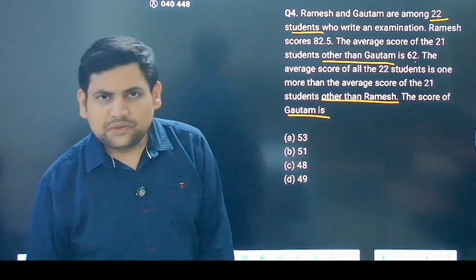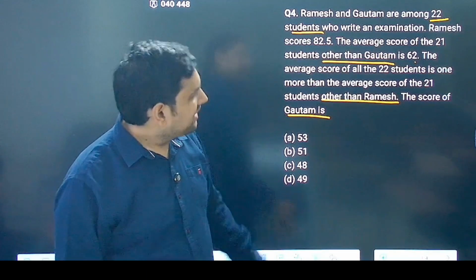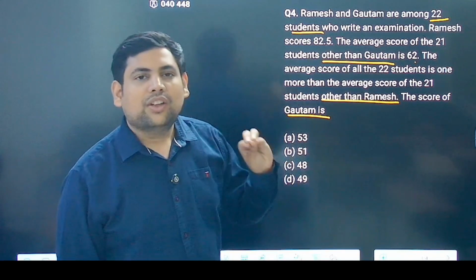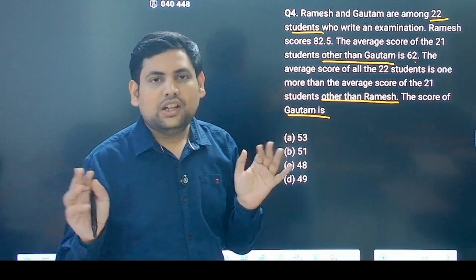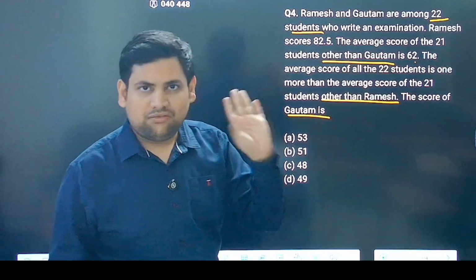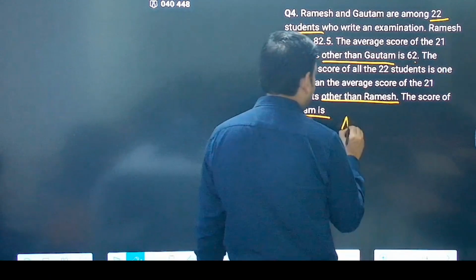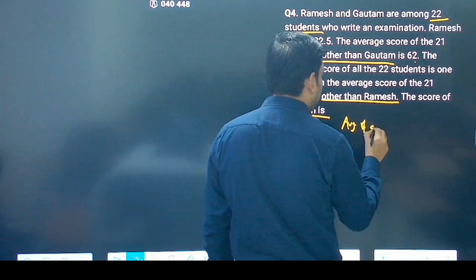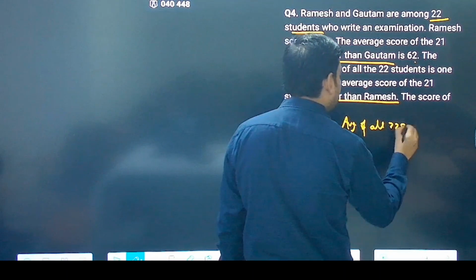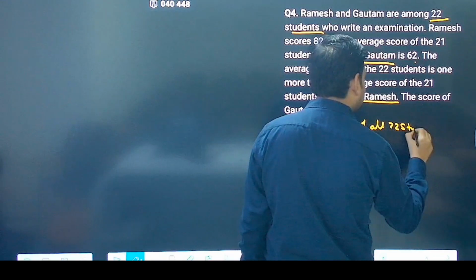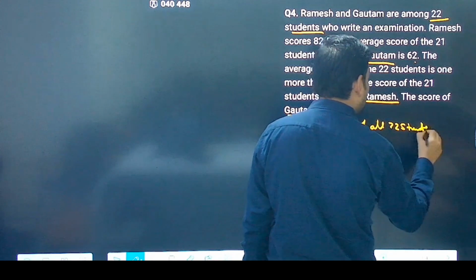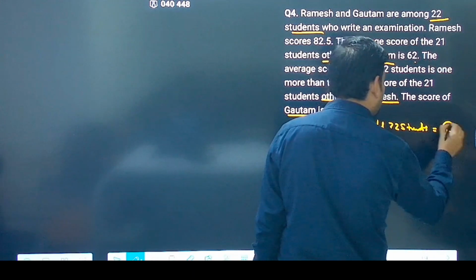Now, if you read this entire question, it may seem complex, but if you try to break it down, what is happening? There are 22 students, correct? Their average is, let's say, A. So let's say I assume that the average of all 22 students is equal to A. Correct?